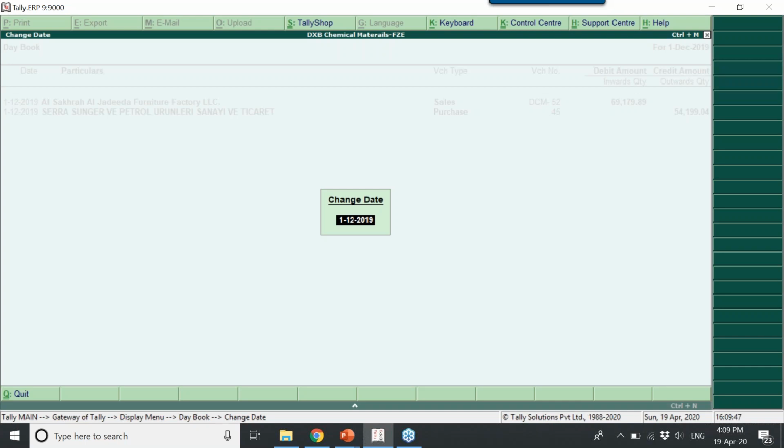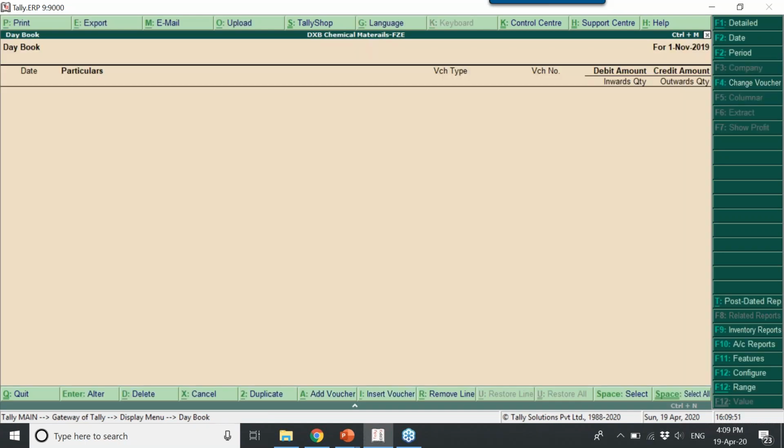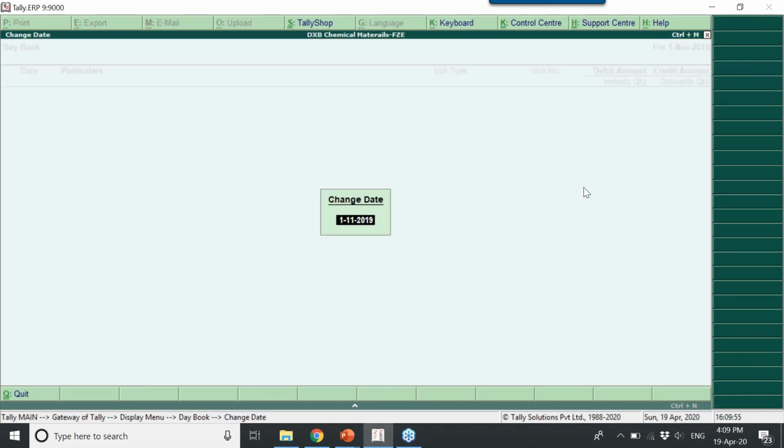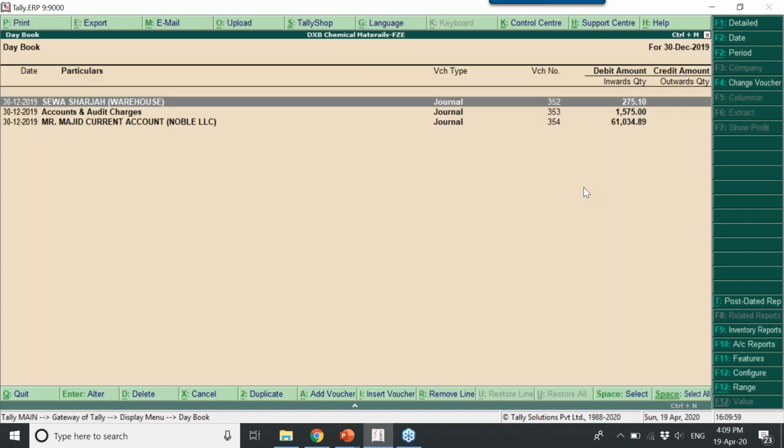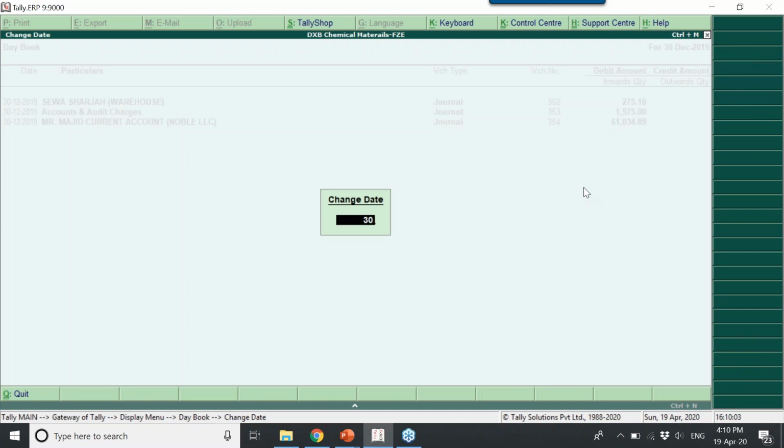For example, I'll say 1st November. On 1st November, there is no transaction. Again, I'll press F2 and I'll say 30th December. Again, you can see 30/12.